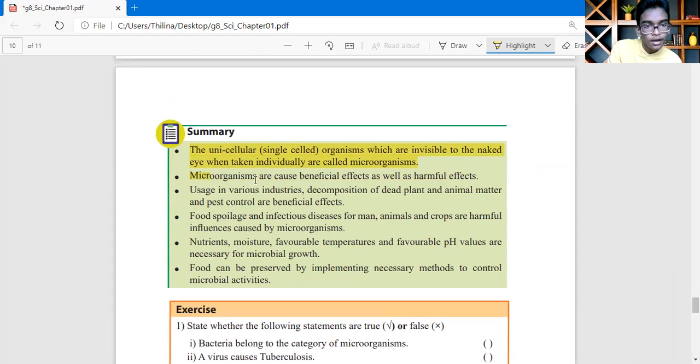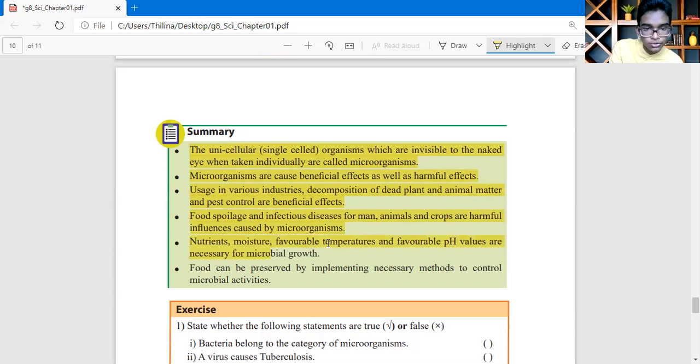Microorganisms cause beneficial effects as well as harmful effects. Use in various industries, decomposition of plant and animal matter, and pest control are beneficial effects. Food spoilage and infectious diseases for man, animals, and crops are harmful effects influenced by microorganisms.